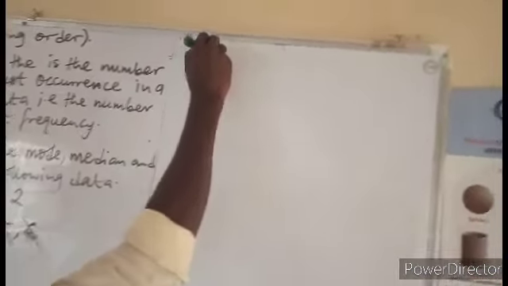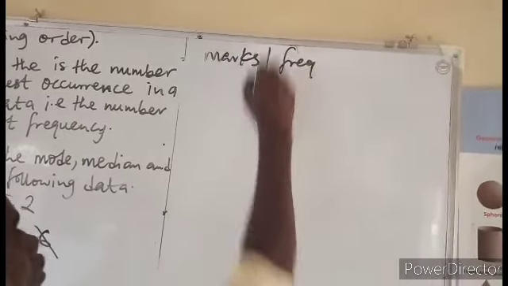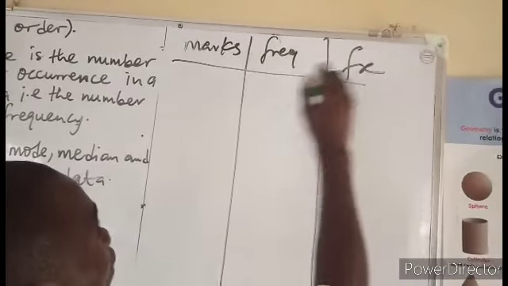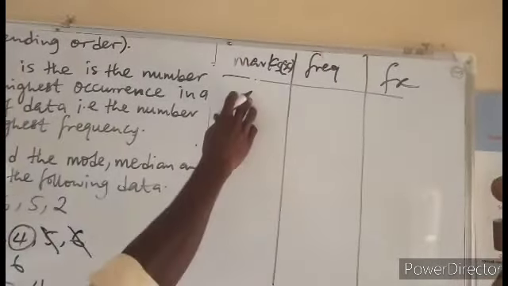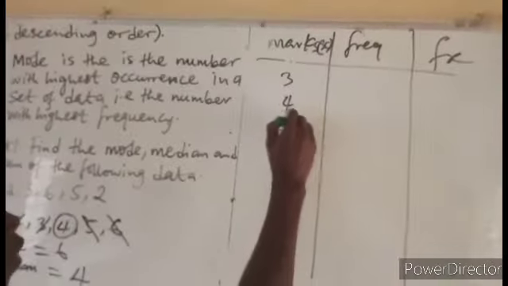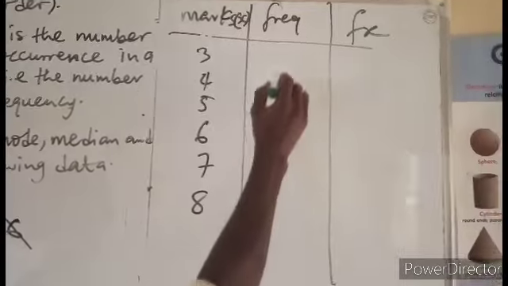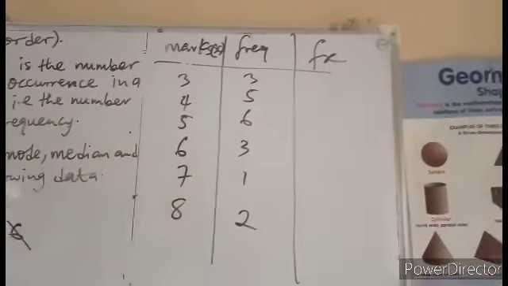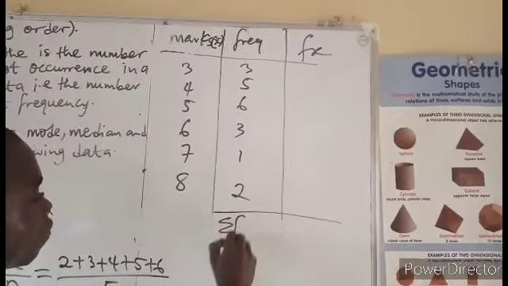So we have mark, we have frequency, we have fx. I will explain that. The mark you can put as x. The marks here are 3, 4, 5, 6, 7, 8. And the frequencies are 3, 5, 6, 3, 1, 2.